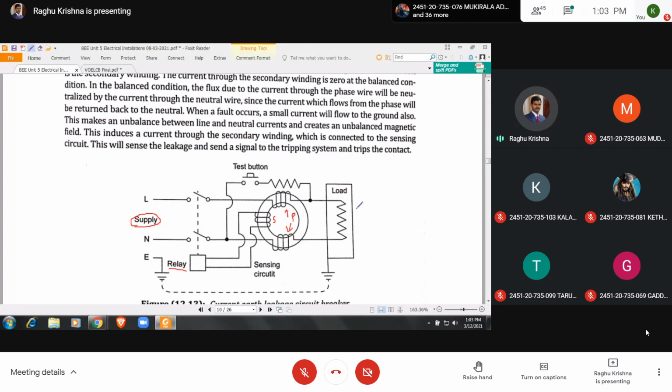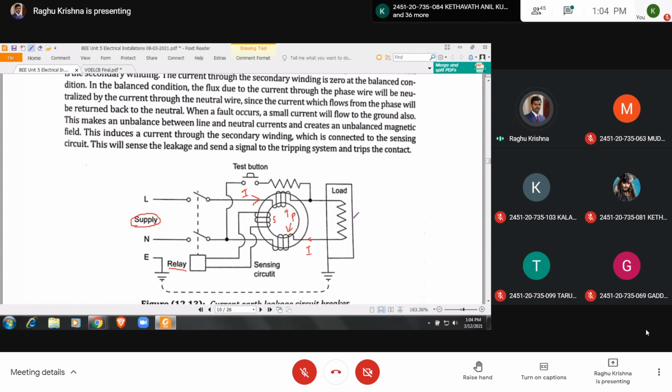see here, when there is no earth fault, the current, let us take some I, is equal to this current I. And the same current will be flowing through both the coils and equal MMF but in opposite direction, and there will be no flux in this core and no induced EMF, and the relay will not operate.